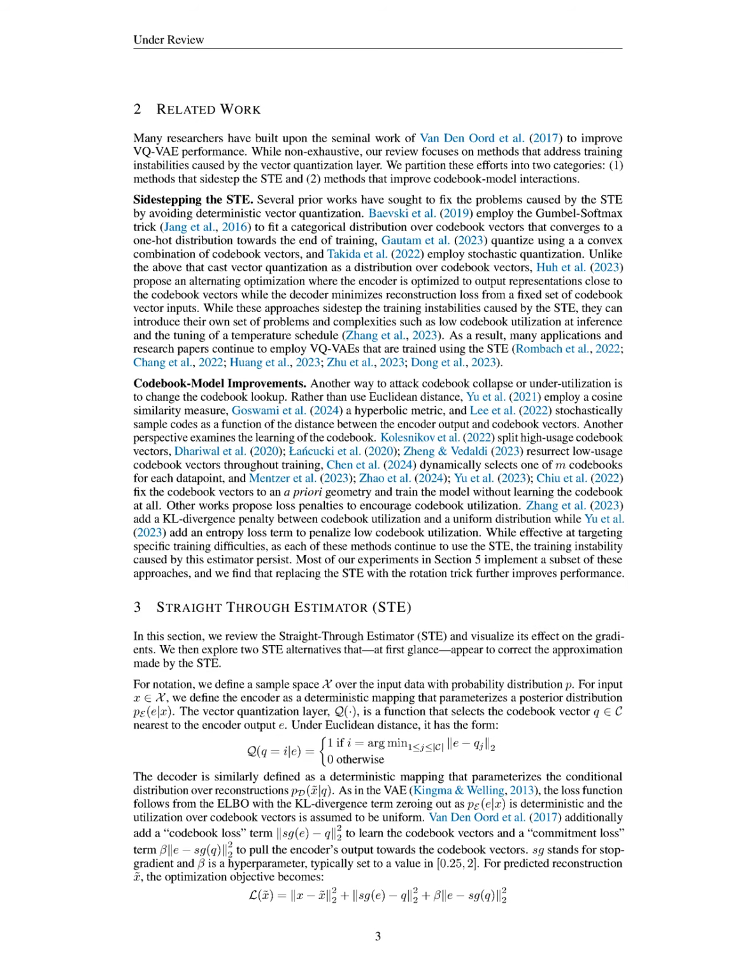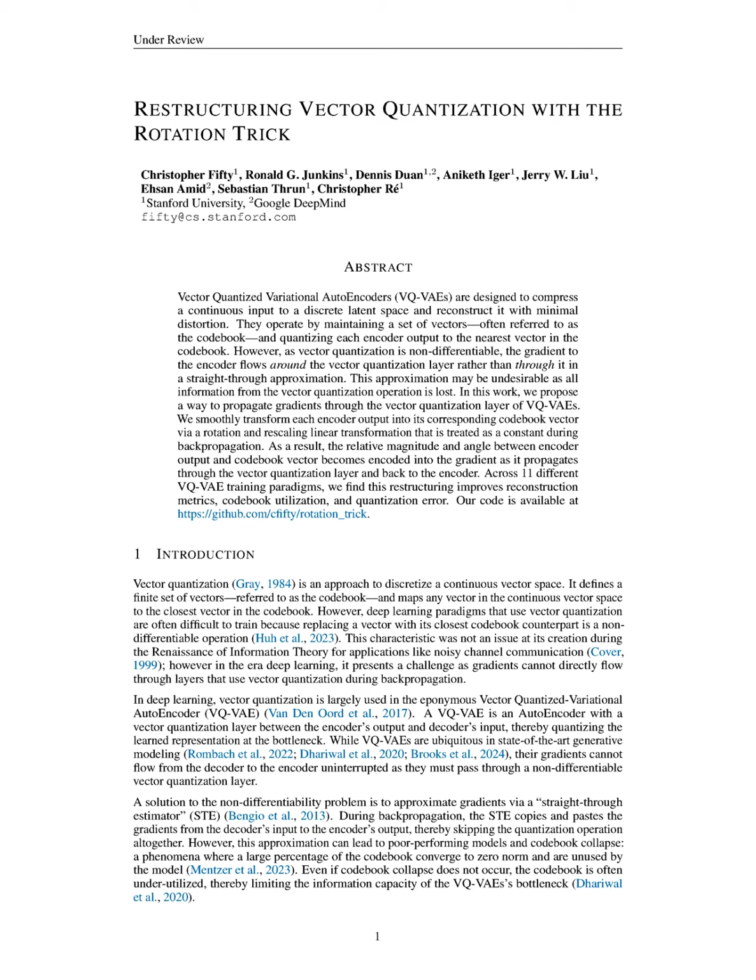Additionally, they mention the possibility of integrating the rotation trick with other methods that improve codebook model interactions, such as those that employ different distance metrics or dynamic codebook selection. The authors also highlight the need for a deeper analysis of the rotation trick's impact on the training stability and generalization of VQ-VAEs, especially in complex models like VQ-GANs and ViT-VQGANs. Lastly, they imply that future work could investigate the theoretical underpinnings of the rotation trick to better understand its advantages over traditional methods like the straight-through estimator, STE.